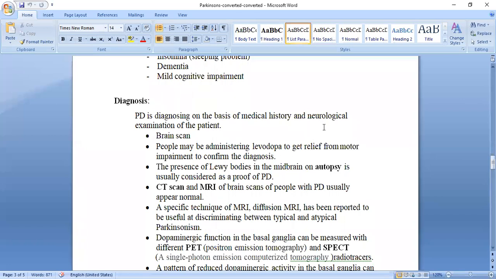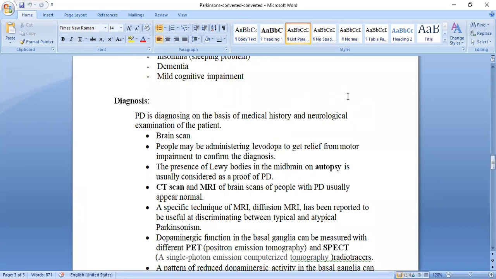We know the deficiency of dopamine. If we give dopamine, it will not cross the blood-brain barrier. But where is the disease problem? In the brain, isn't it? So we are giving levodopa, the precursor of dopamine. If we give levodopa, it will cross the blood-brain barrier, and it will reach the brain where the actual deficiency is.